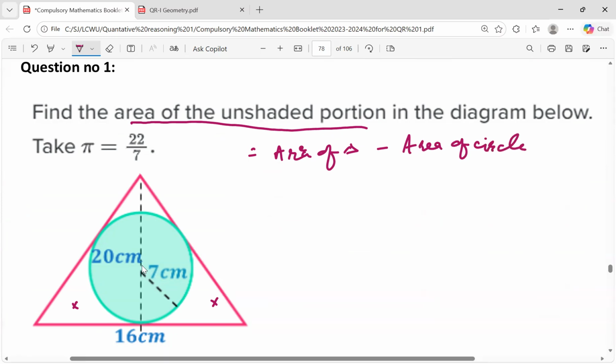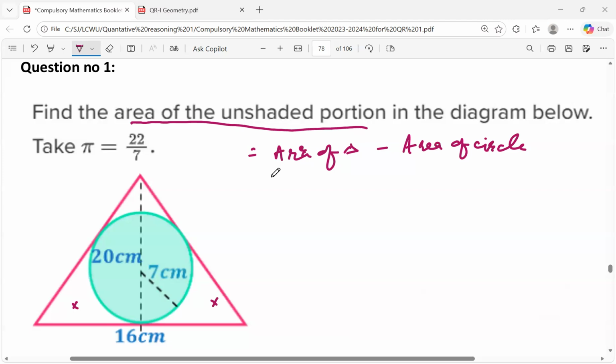Area of the triangle is, just hold on a minute. So we were going to find the area of the triangle.